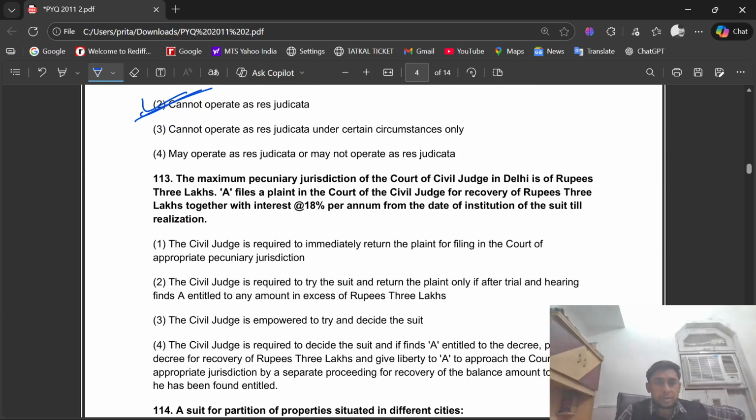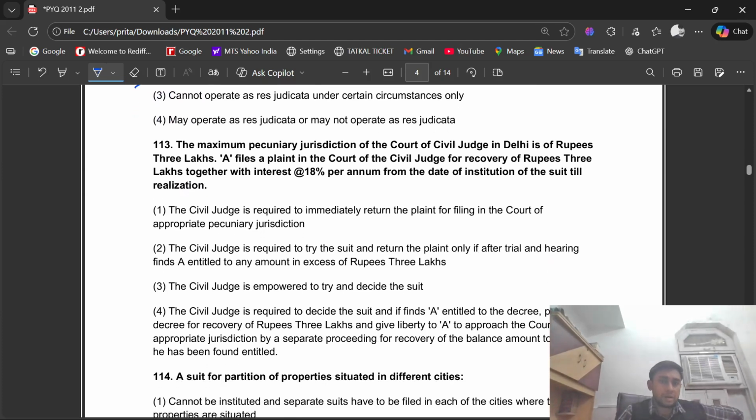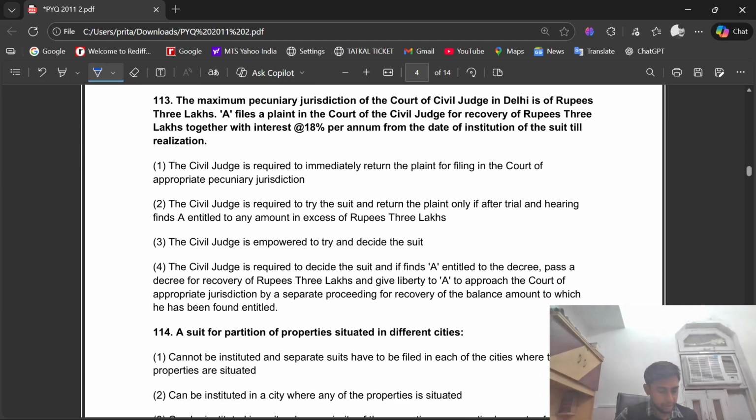Question number 113. The maximum pecuniary jurisdiction of the Court of Civil Judge in Delhi is rupees 3 lakhs. A files a suit in the court of a civil judge for recovery of rupees 3 lakhs together with interest of 18% per annum from the date of institution of the suit till realization. The right option is option number 3. The civil judge is empowered to try and decide the suit.